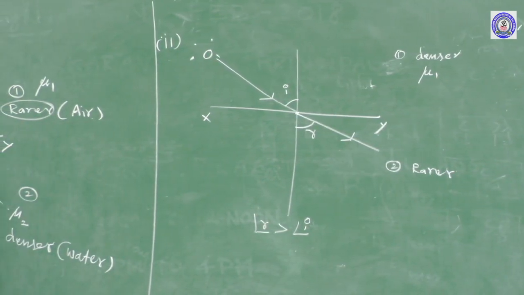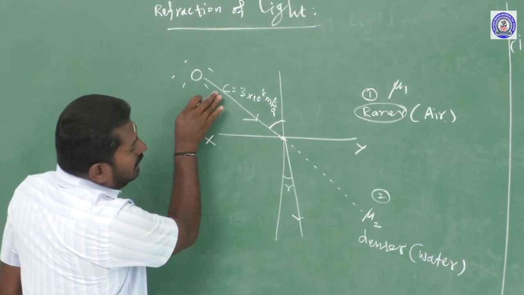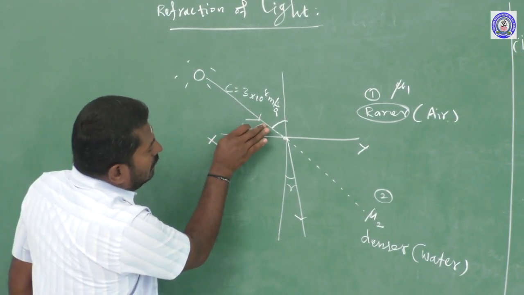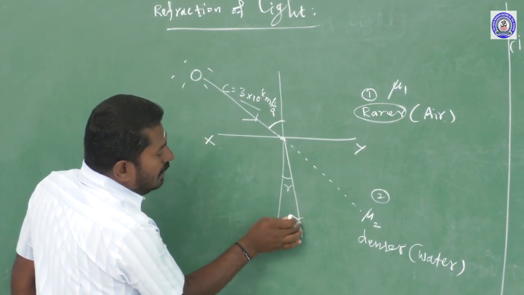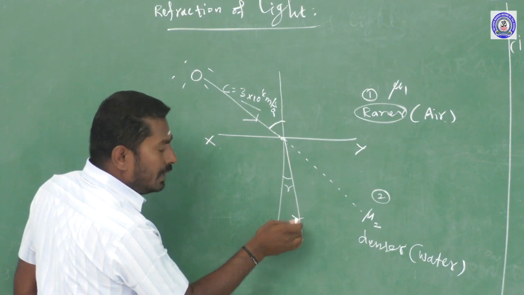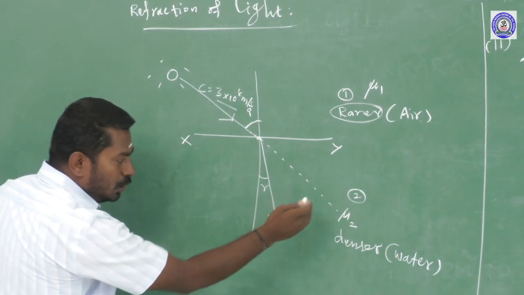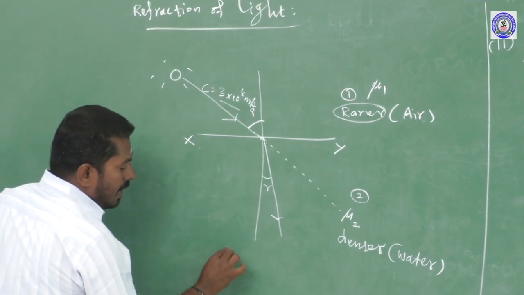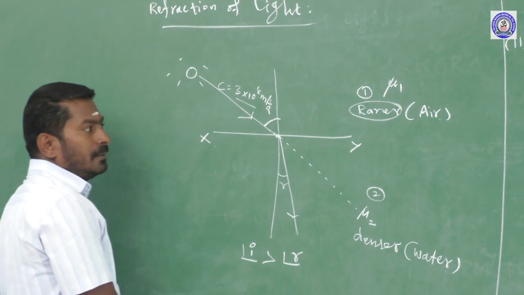the normal. In the first case, if a ray of light is passing through the rarer medium, where the speed of light is greater, and enters into the denser medium, the speed of light is reduced. That's why once again refraction takes place, but the refracted ray moves towards the normal. In this case, the angle of incidence is greater than the angle of refraction.